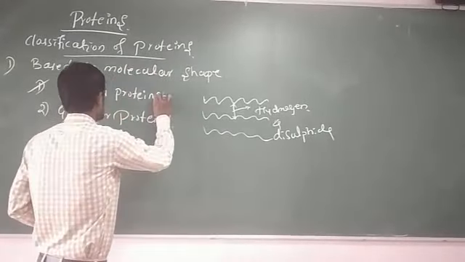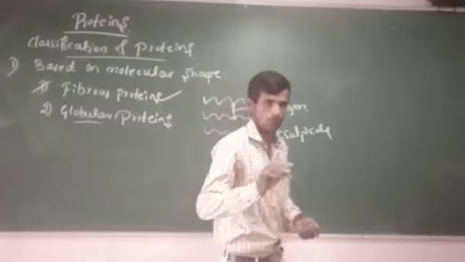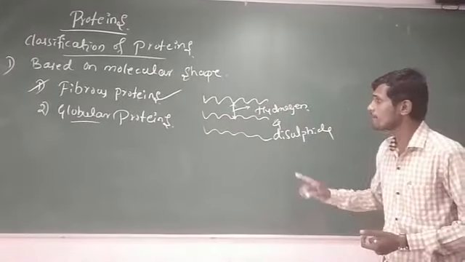Those are referred to as fibrous proteins. Remember students, very important from a definition point of view.